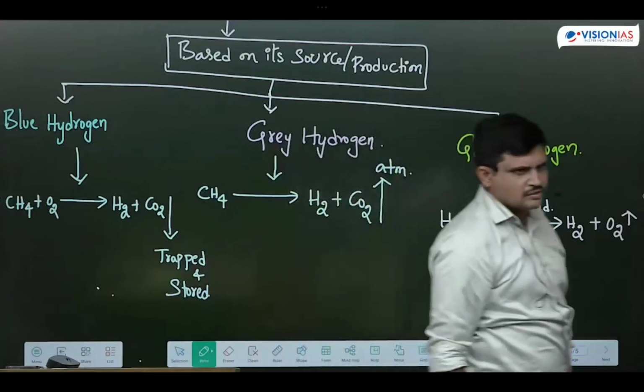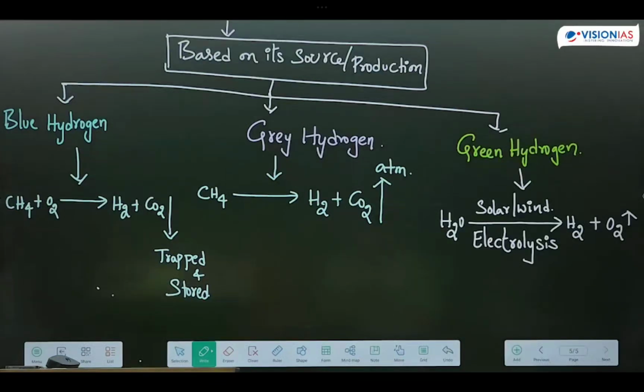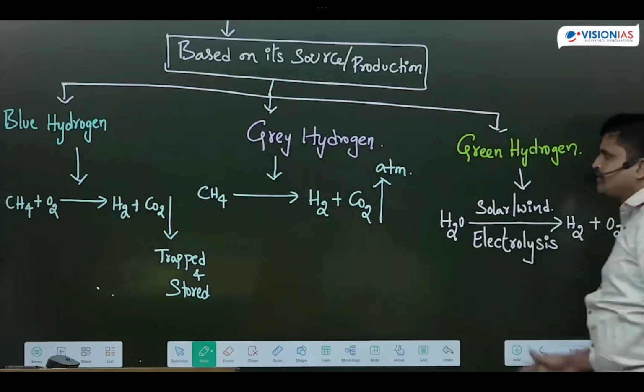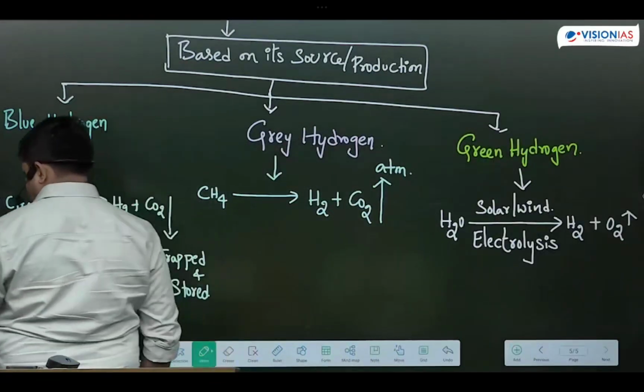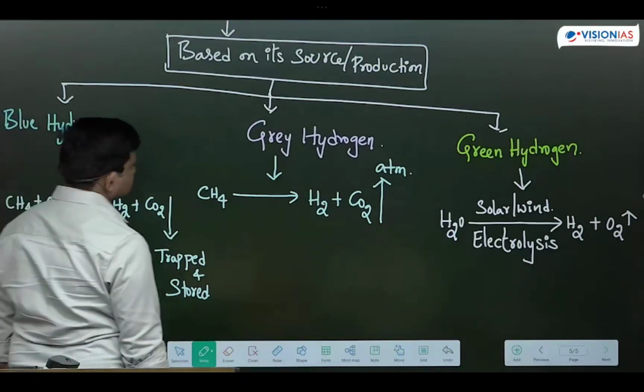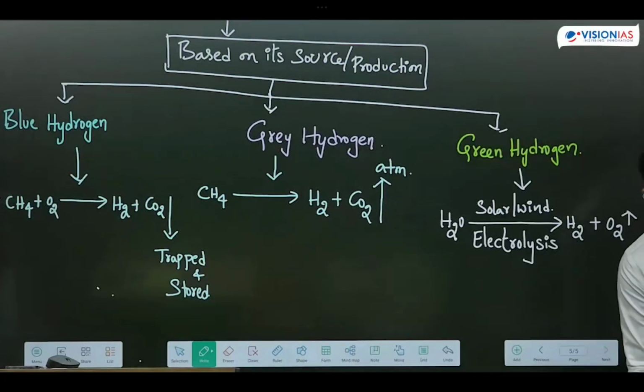Next one is green hydrogen. In blue hydrogen, carbon dioxide will be trapped and stored. In gray hydrogen, carbon dioxide will be released into the environment. So India is currently focusing on green hydrogen. We won't release the carbon dioxide into the atmosphere so that we can control global warming and climate change.